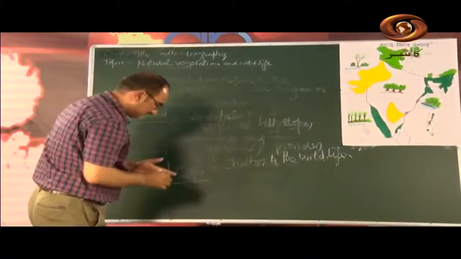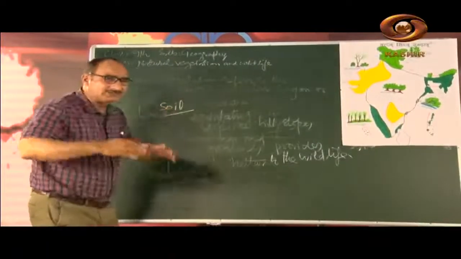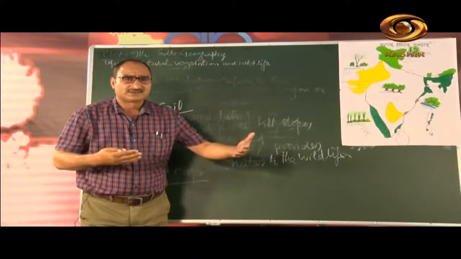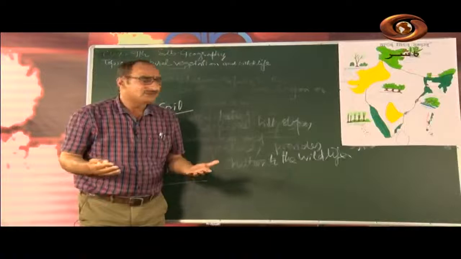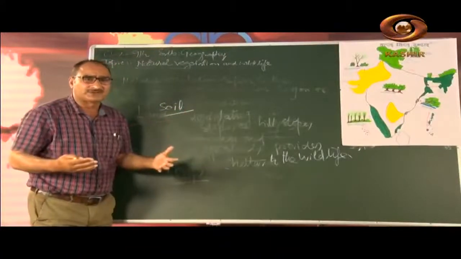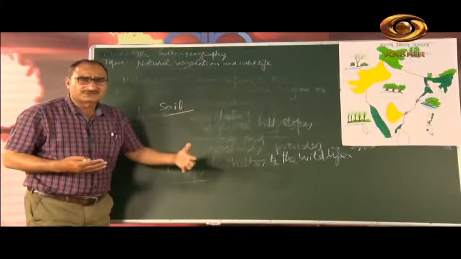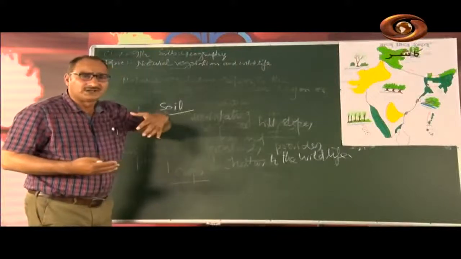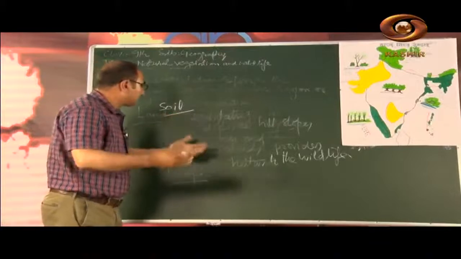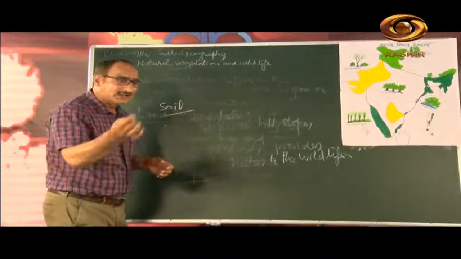Then number 2, there is soil, mitti. Soil also affects the type of vegetation. If soil is fertile, then vegetation cover is also good. The most humus type of soil, the most fertile type of soil, we have in the mountain slopes. The mountain soil supports the forests, and then we have desert soil. Desert soil supports the cactus and thorny bushes.